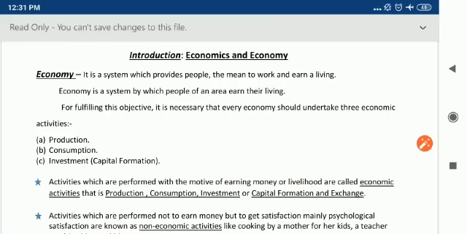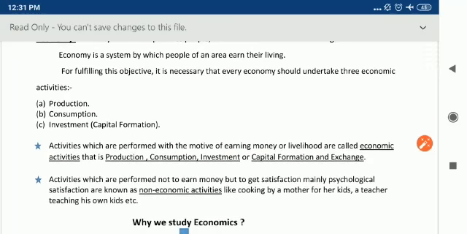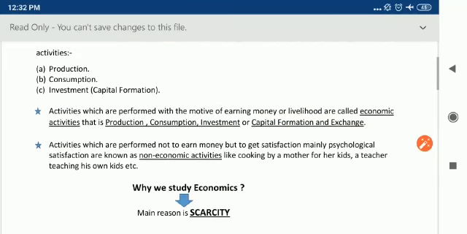Now we come to the next topic, that is activities. There are two types of activities, economic activities and non-economic activities. The first one is activities which are performed with the motive of earning money or livelihood, called economic activities. All the activities which I have explained earlier, like production, consumption, investment, distribution of income, are all included in economic activity.